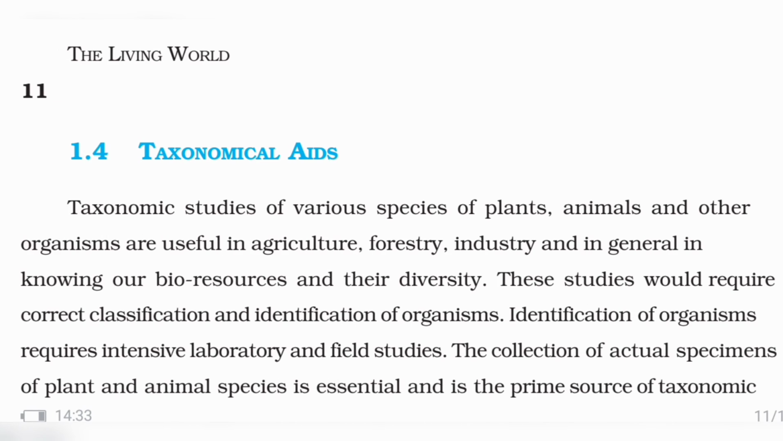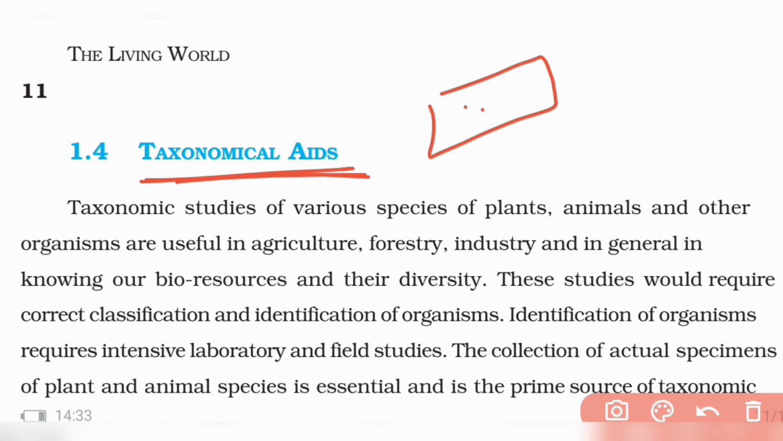Next you have taxonomical aids. It's a very important concept. Taxonomical aids means some equipment, like teaching aids. You might have heard of teaching aids, right? Teaching aids means something that you use to teach students in school. If I bring a chart to the school and teach you with the help of a chart, that chart will be called a teaching aid, right?